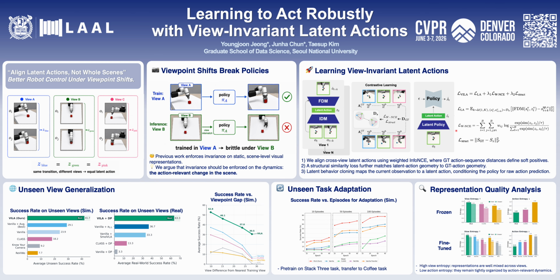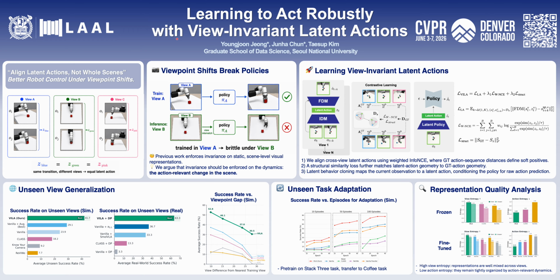Second, we train a latent behavior cloning policy. This policy predicts the latent action from the current observation alone. So at test time, we do not need future frames. The predicted latent action is used to condition the downstream visual motor policy for raw action prediction.